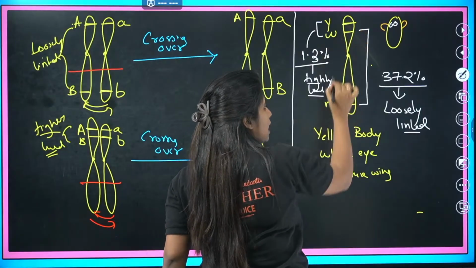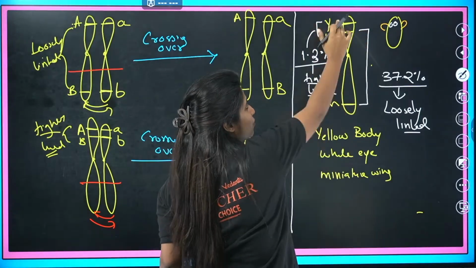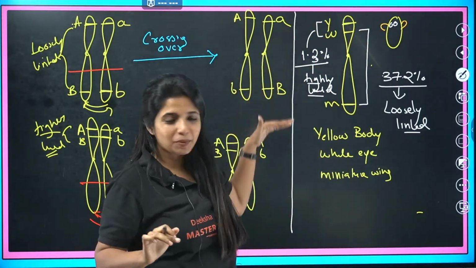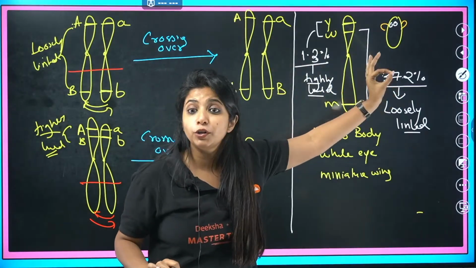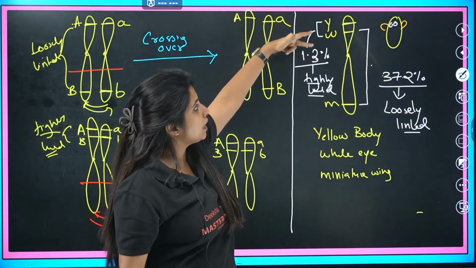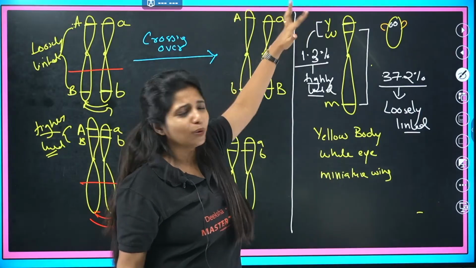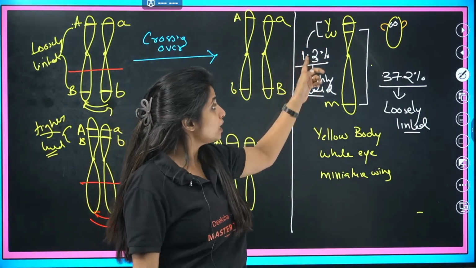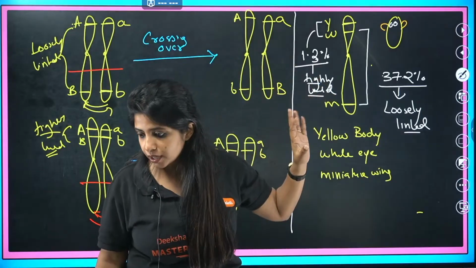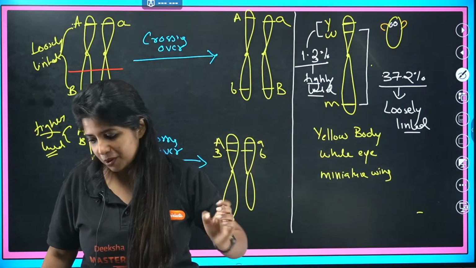You need to remember yellow, white, and miniature: YWM. This is the order that is there. Here white and miniature wings show 37.2% recombination. Yellow and white, Y and W, both of them in alphabetic order also, they are very close, you can remember like that. They show 1.3% recombination. Very, very important. Yes, Pawan, perfect.